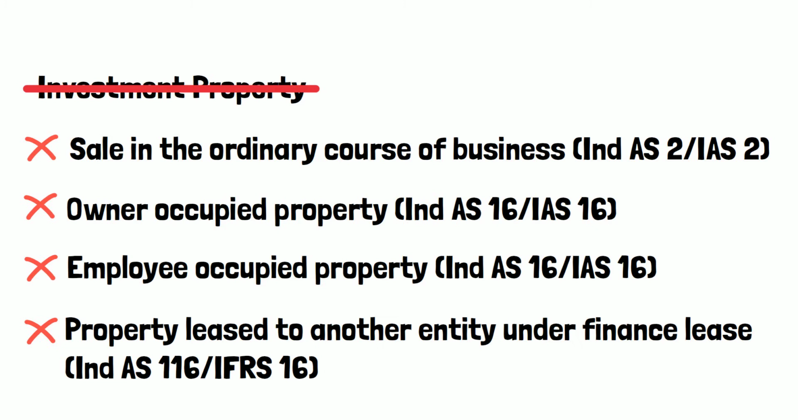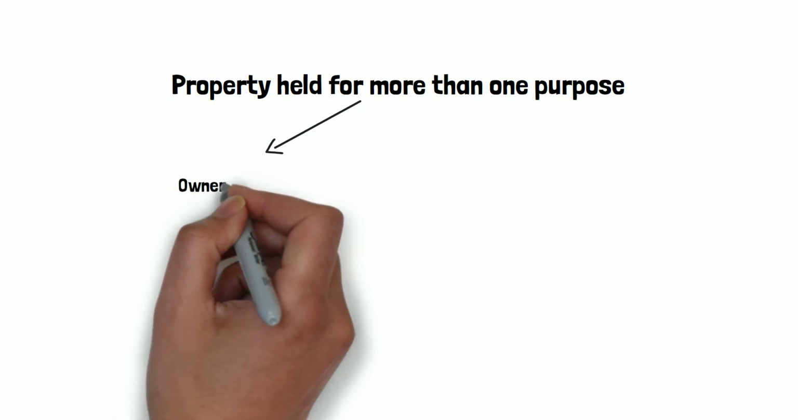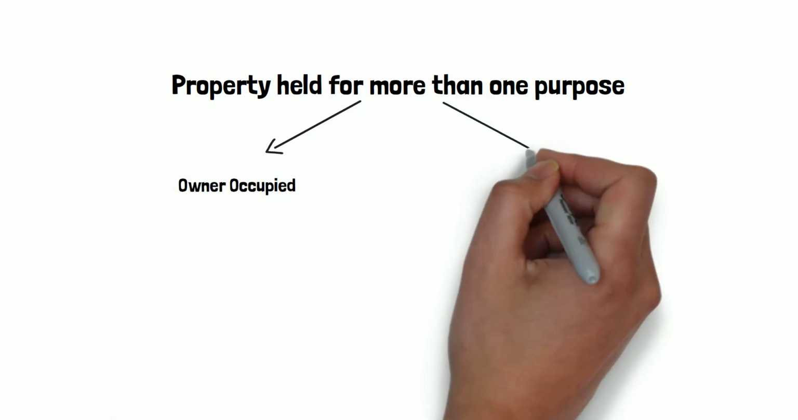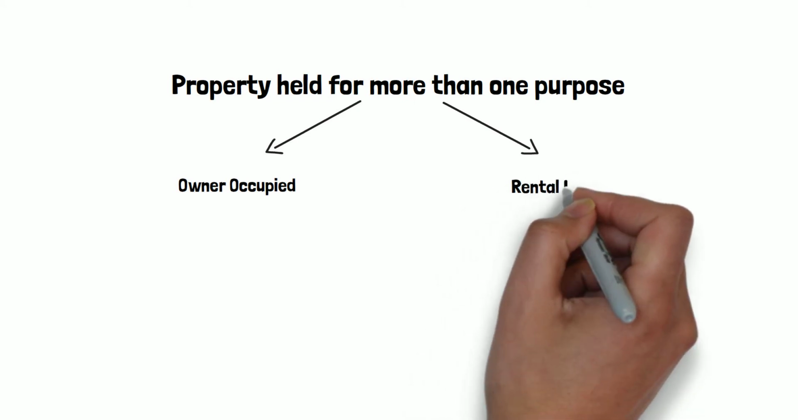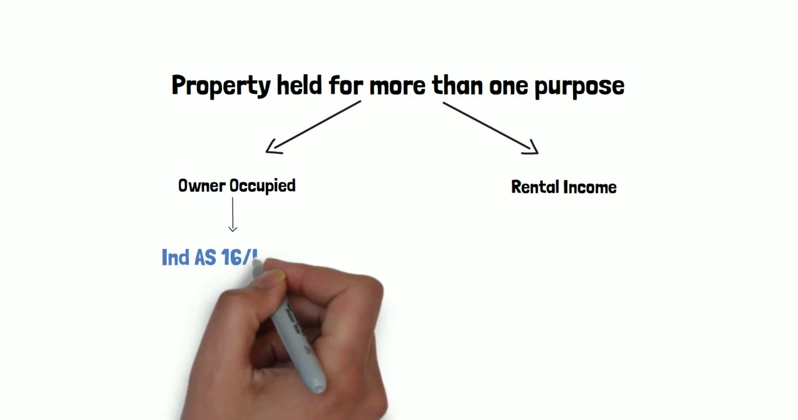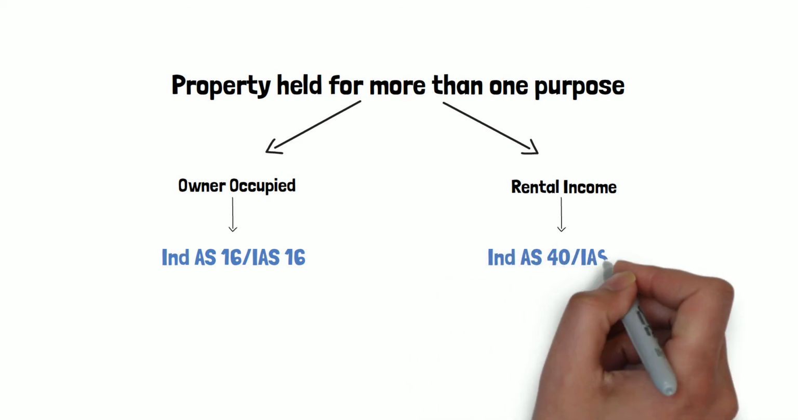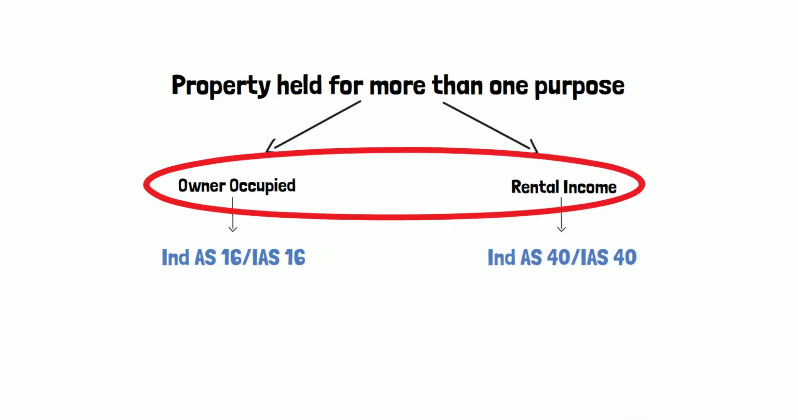Now let us look at different scenarios wherein a property would be treated differently based on its usage. Suppose a property is held for multiple purposes. Say for example, if it is held as an owner-occupied property and is also partially rented out. So in such a case, if we are able to sell off both parts separately, then we shall account for the owner-occupied property under Ind AS 16 or IAS 16 and the rented property under Ind AS 40 or IAS 40. However, if we are unable to split the usage, then the property will be accounted under Ind AS 40 or IAS 40.